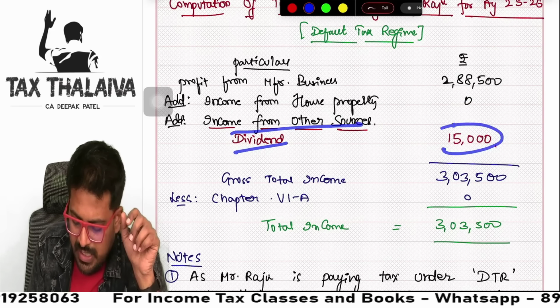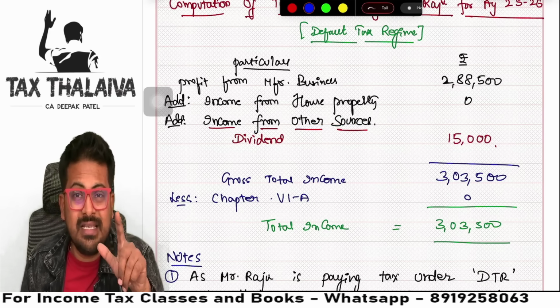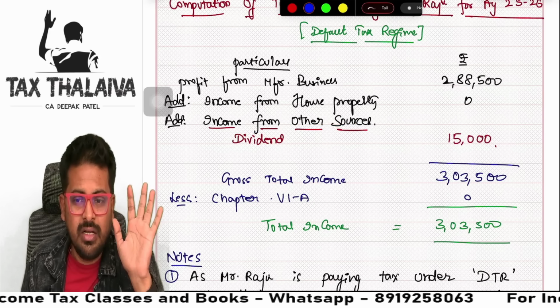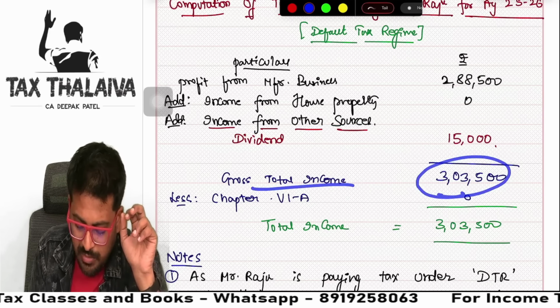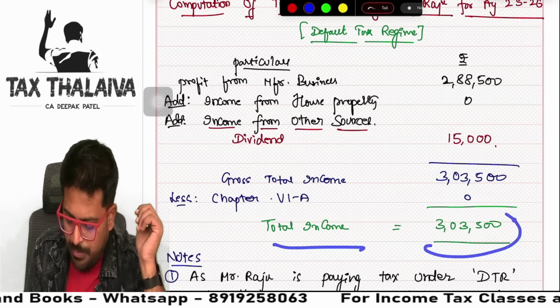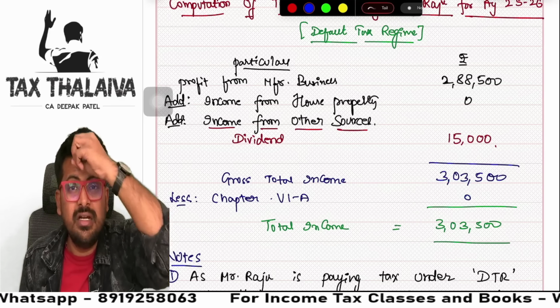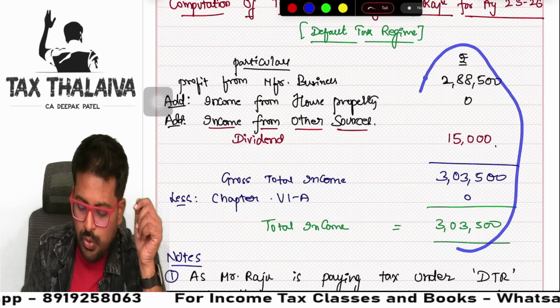Income from other sources, dividend, 15,000 rupees. Sir, agriculture income, that is exempt income. You cannot take it here. So this gives you gross total income. Also show chapter 6 deductions nil. Total income will become this. So your first demand of the question is done. Total income computation you have shown.